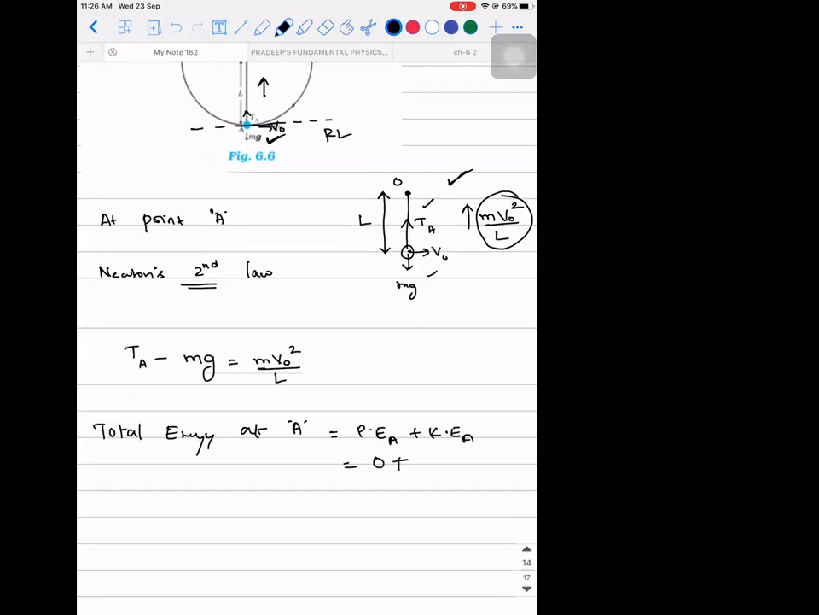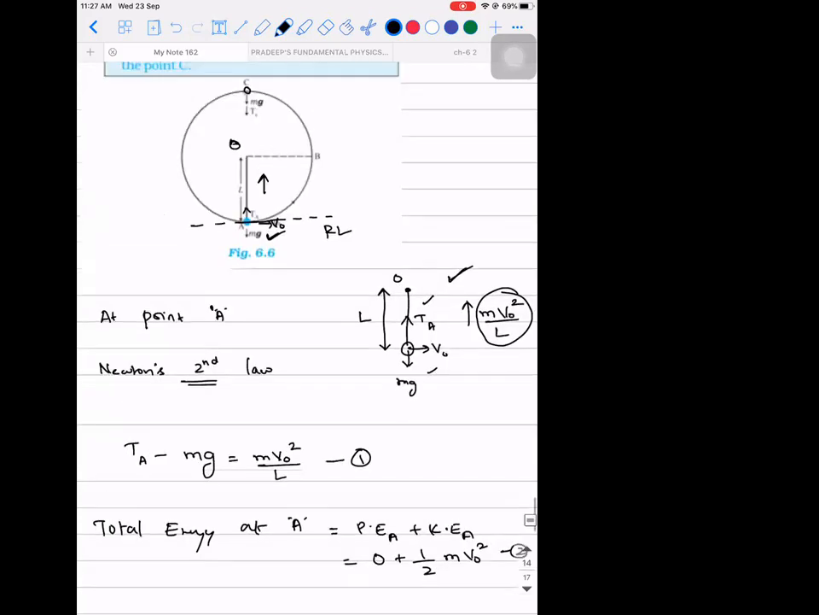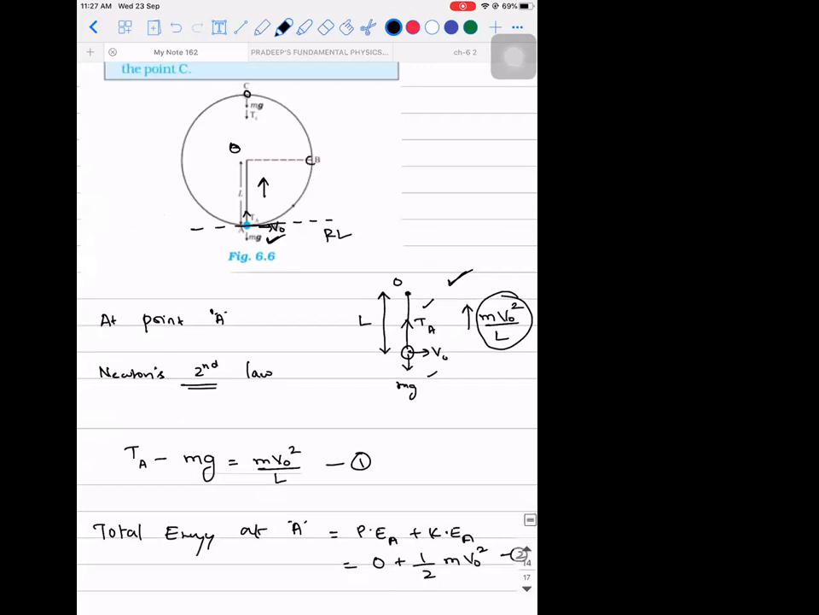So what is the only energy it possesses? Kinetic energy. So what is the value of it? Half m into v naught square. Very good. It is half m v naught square. This is equation 1 and this is equation 2, because you need to write the velocity at that particular point. Correct?